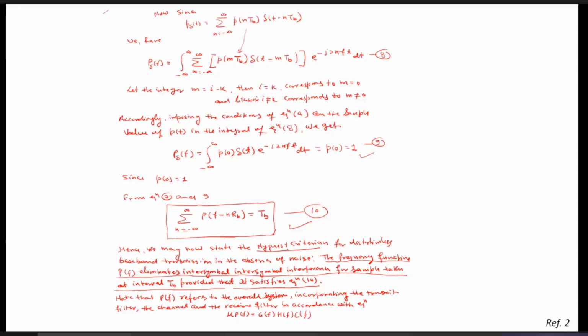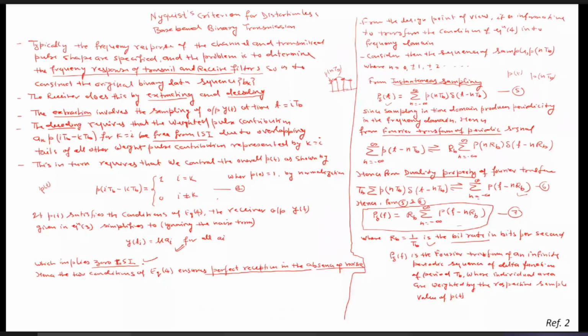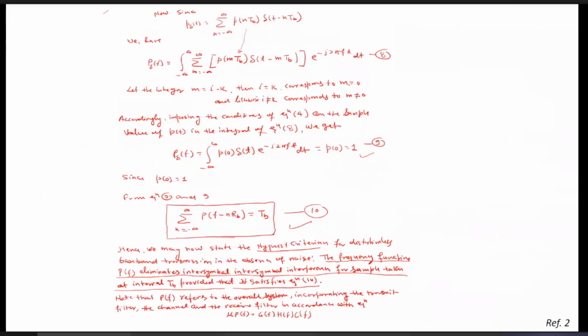In that particular case, we have taken the condition of this pulse: when i equals k, its value is 1. That is, when i equals k, m becomes 0, and we have considered m equals 0, and for the rest of the values, m is not equal to 0. That condition we have taken, and because of that we got this expression. It means we are taking the virtue of that particular p(t), which is mentioned in the time domain. Ultimately, we got this expression, and this is called the Nyquist criteria for distortionless baseband transmission in the absence of noise.